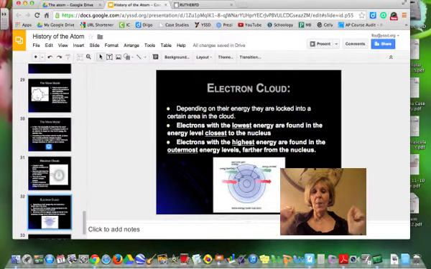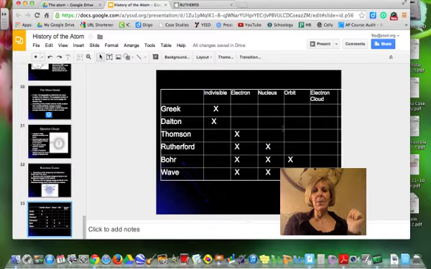But what we do know about electrons is that electrons with the lowest energy are found closest to the nucleus, and electrons with the highest energy are found in the outermost energy levels, furthest away from the nucleus. So electrons that are closest to the nucleus have the lowest energy, and electrons that have the most energy are farthest away. Comparing these six theories of the atom in order from the most primitive to the most advanced, you can see where some of these characteristics come into place.